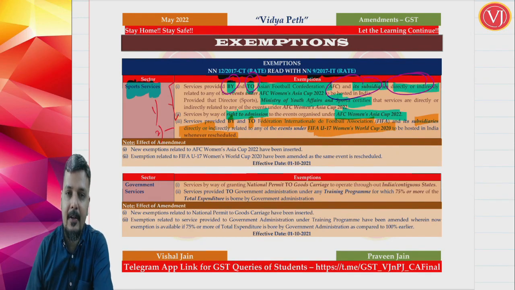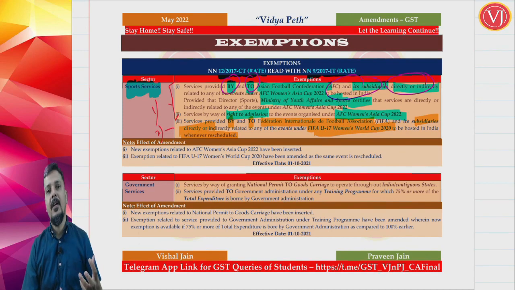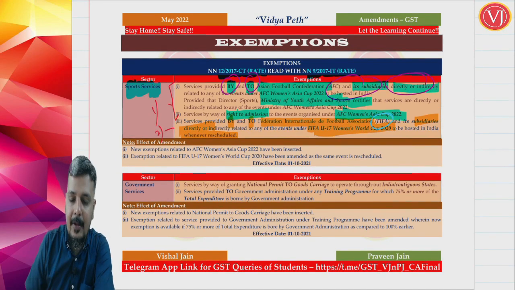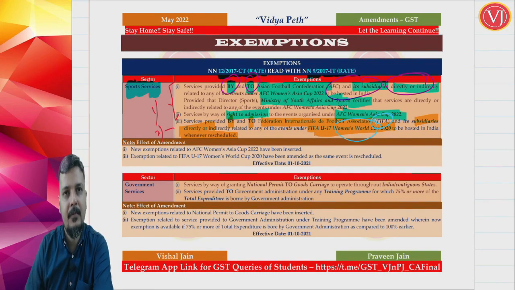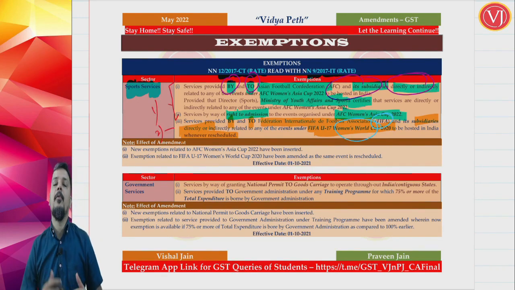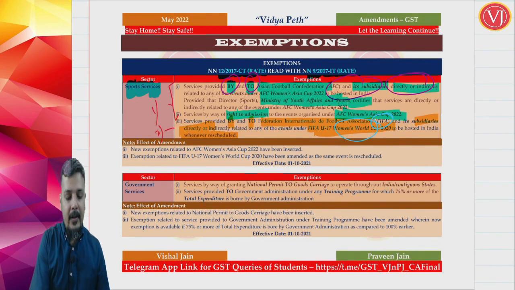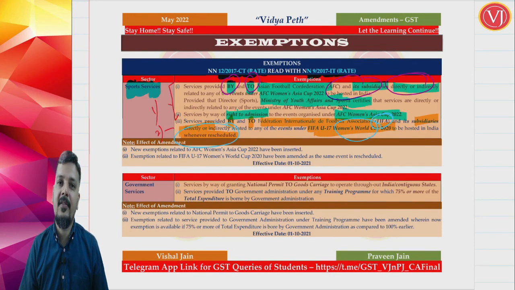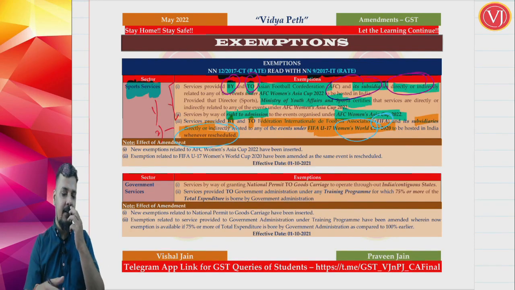See, if you look at the event, first of all, the organizer is FIFA. Second, it is not the Asia Cup, it is the World Cup. These are the two changes. You will find two very clear-cut changes: AFC has become FIFA, and Women's Asia Cup has become Women's World Cup. 2022 is the Asia Cup and 2020 was the World Cup, but the Women's World Cup 2020 was postponed indefinitely due to COVID. So whenever it is rescheduled, that exemption will still hold good. Rather, the Women's Asia Cup point under AFC is copied from the Women's World Cup 2020 entry. It's exactly copied.